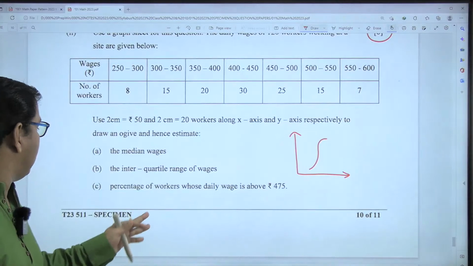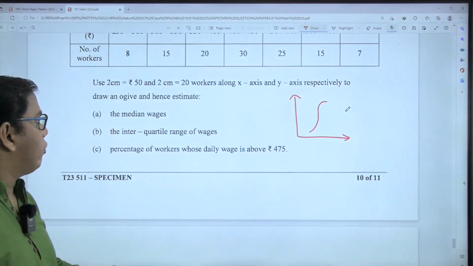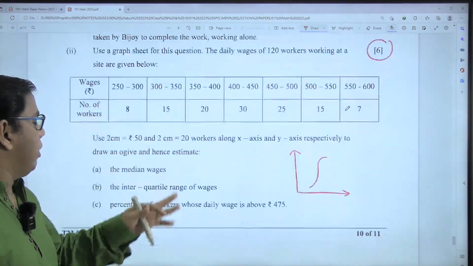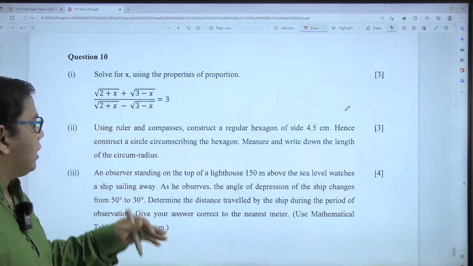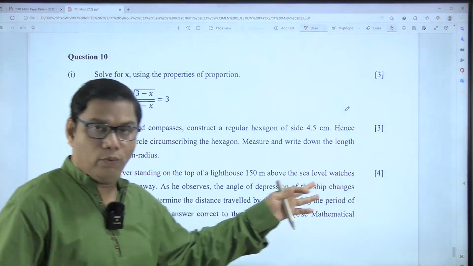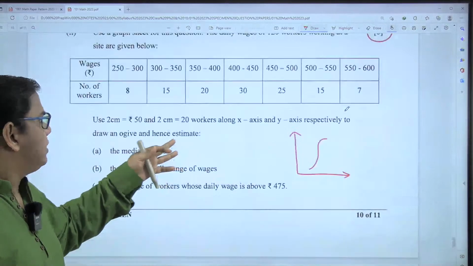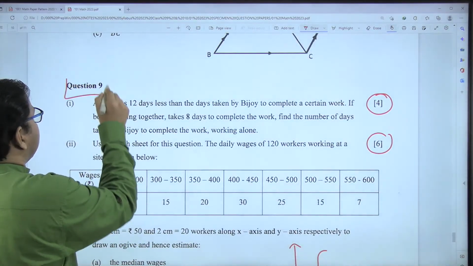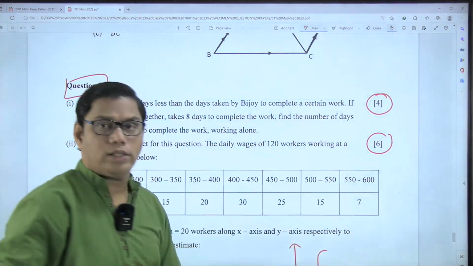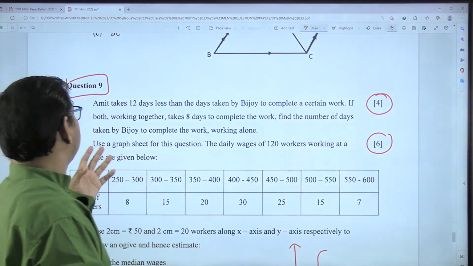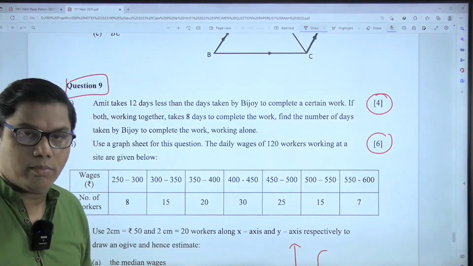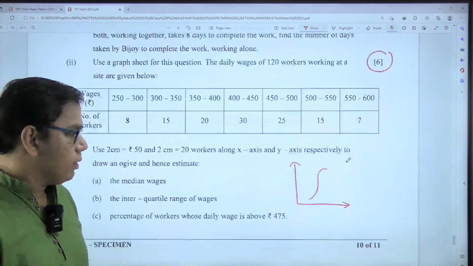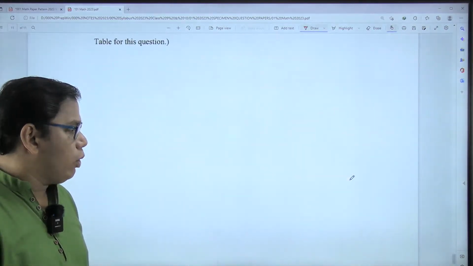Also percentage is asked over here. This kind of question carries 6 marks, right? The last question is again regular, 3, 3, 4. The 6 and 4 need not necessarily be question number 9. Sometimes 6 plus 4 is question number 10, sometimes question number 9, sometimes question number 8. So overall, this was the pattern of the question paper.